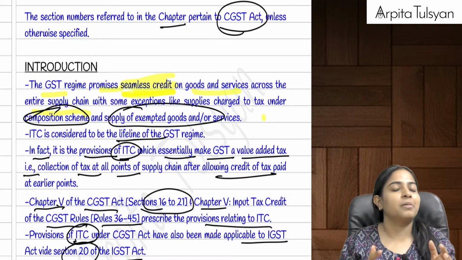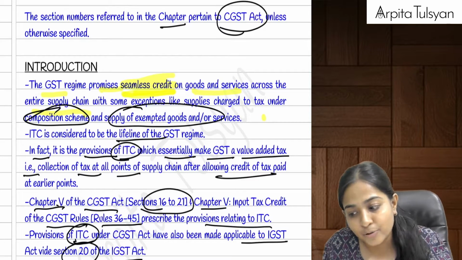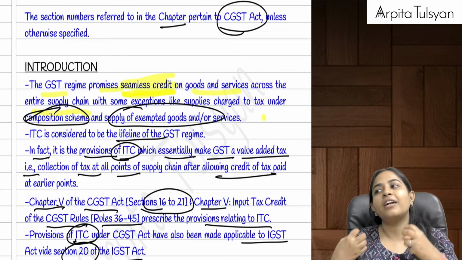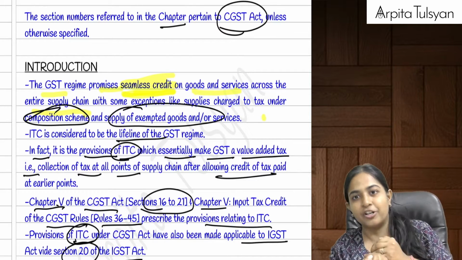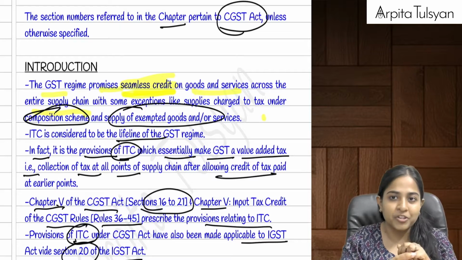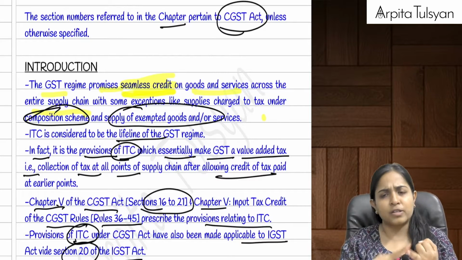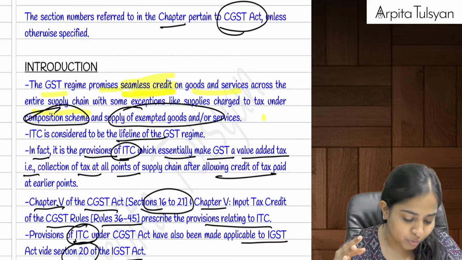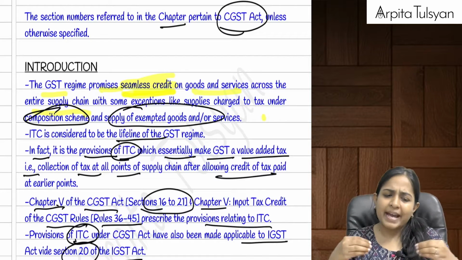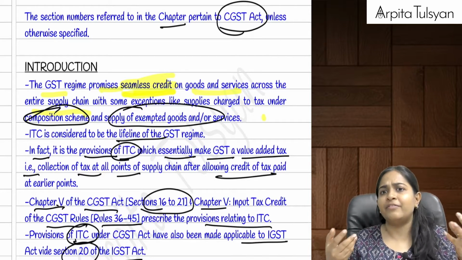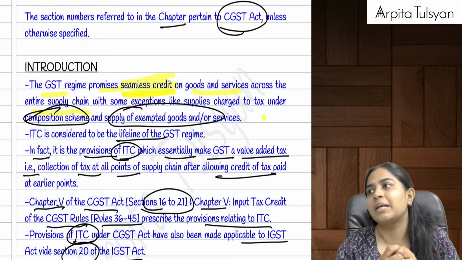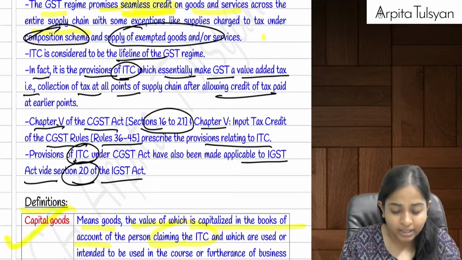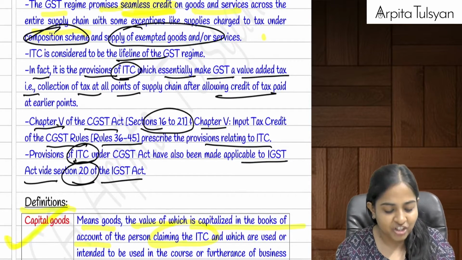For that particular purpose, the government introduced the concept of input tax credit, where whatever tax we pay on our inward supplies, or on our purchases of goods, services or capital goods, the government has tried its level best to provide us the credit of the same, except in a few cases. For example, when we are in the composition scheme, or doing exempt supplies, ITC is definitely not available, because at that time the chain breaks anyway.